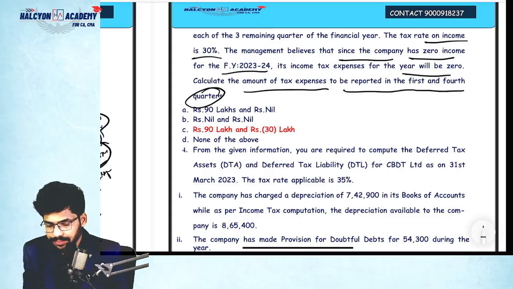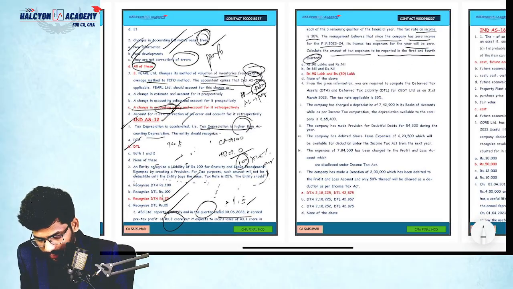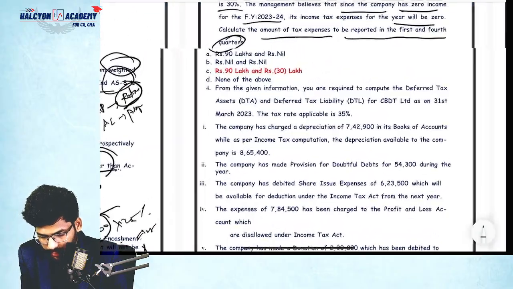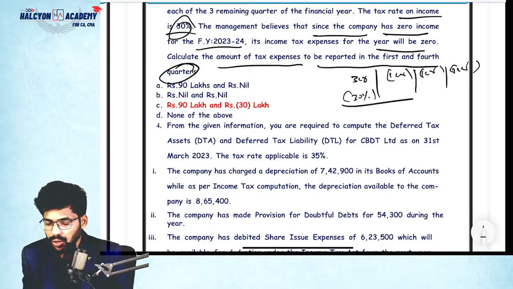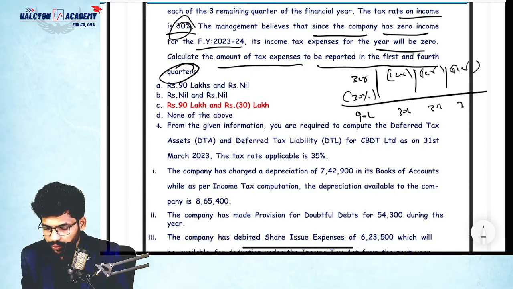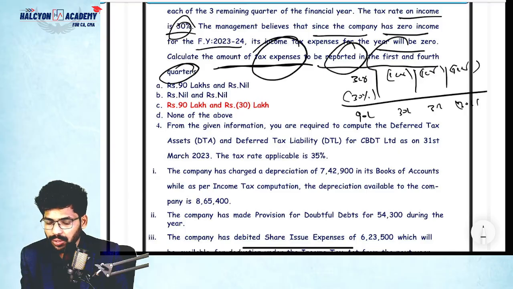Very simple, guys. So please note down the profit. First quarter 3 crores profit, right? Next remaining 3 quarters 1 crore, 1 crore, 1 crore loss. Correct? What is the tax rate? 30%. Just apply the 30% on all the quarter amounts. 90 lakhs, then 1 crore into 30%, 30 lakhs, 30 lakhs, 30 lakhs. Yes, the question is asking to calculate the amount of tax expense to be reported in the first and fourth quarter.